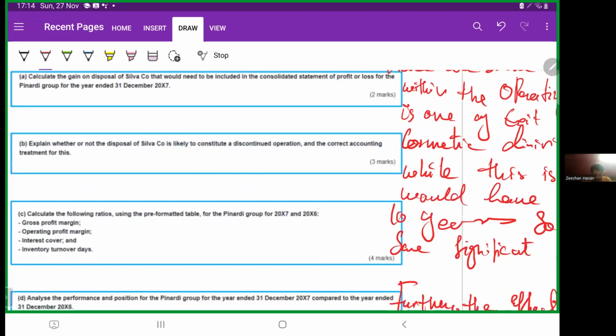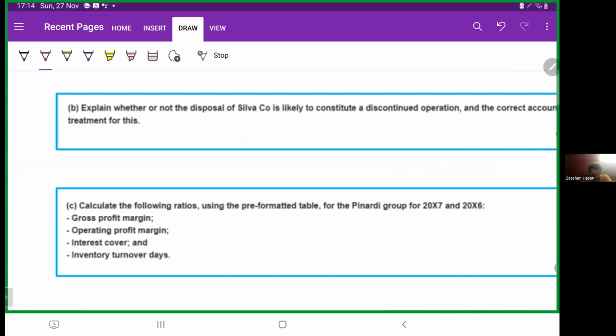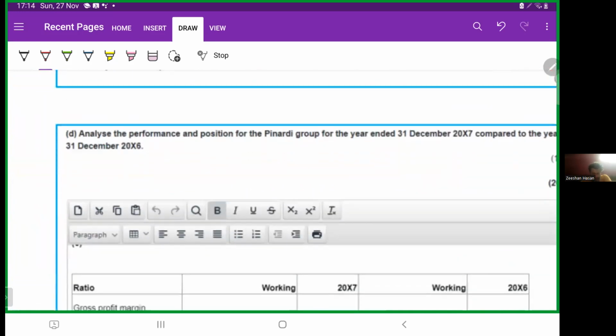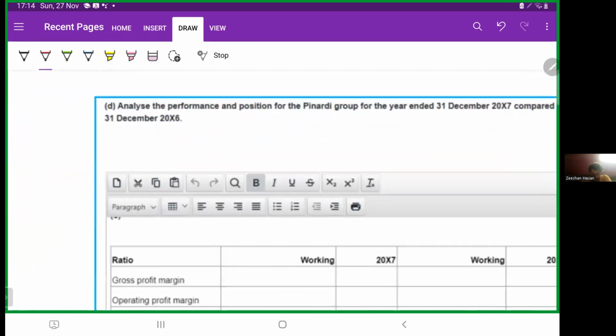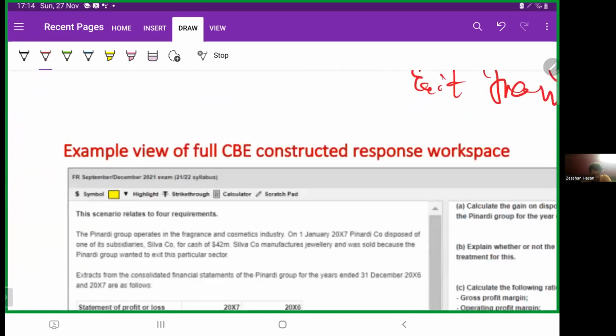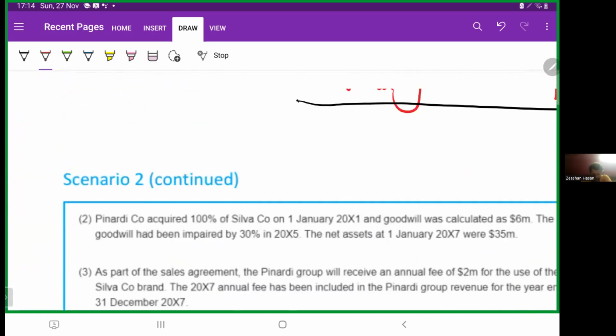Calculate the following ratios in the predetermined formatted table for the Pinardi Group, X7 and X6: GP margin, operating profit margin, interest cover, and inventory turnover days. Finally, analyze the performance and position of the Pinardi Group for the year ended 31st December X7 compared to the year ended December X6, 11 marks. That's it. Now, let us look at the scenario.